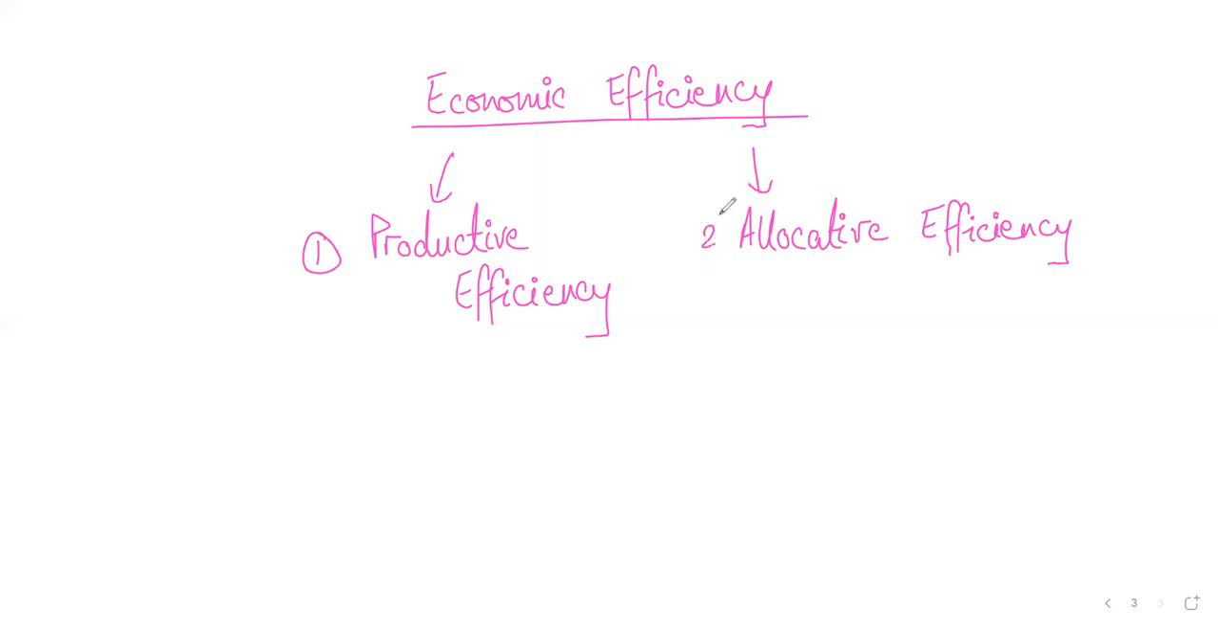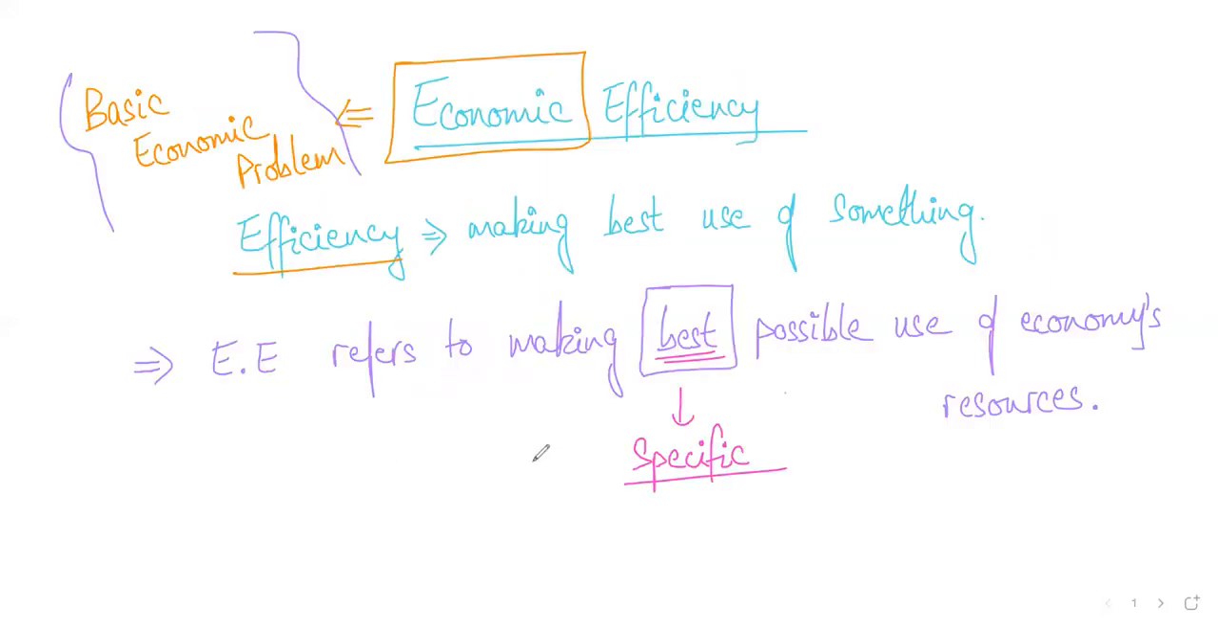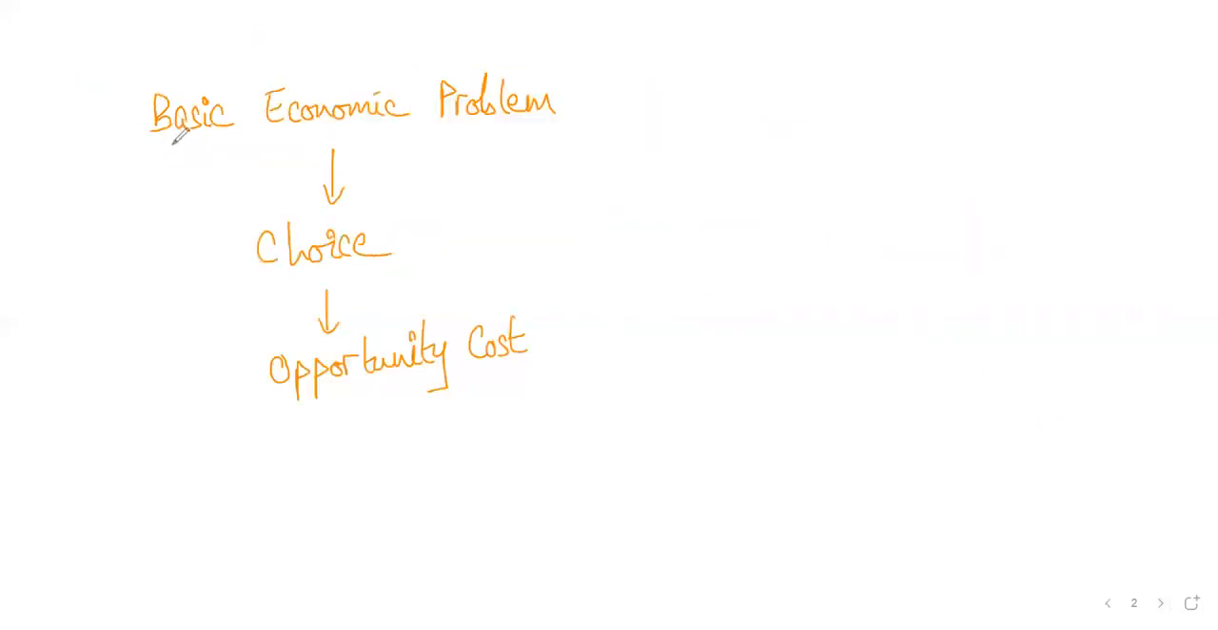Anything that's not clear, anything that is causing confusion. So we said economic efficiency means making best possible use of resources. Why is economic efficiency important? Economic efficiency is important because every country is faced with the basic economic problem, which means it has limited resources and unlimited wants. When you have limited resources, you can't produce everything that you want.